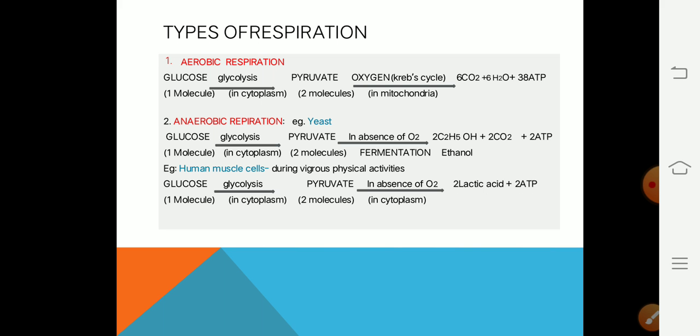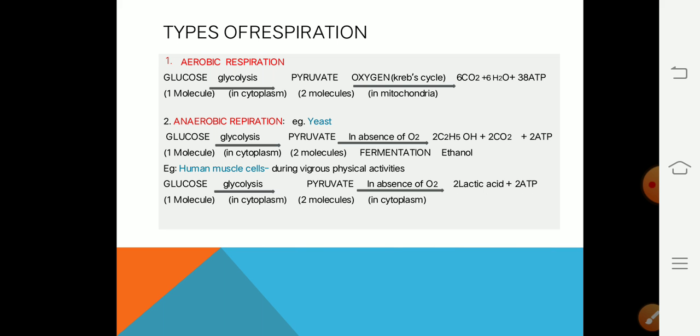Second, anaerobic respiration. Here we have two examples. One is yeast. In this, one molecule of glucose breaks down in the cytoplasm. The process of glycolysis forms two molecules of pyruvate, similar to aerobic respiration.